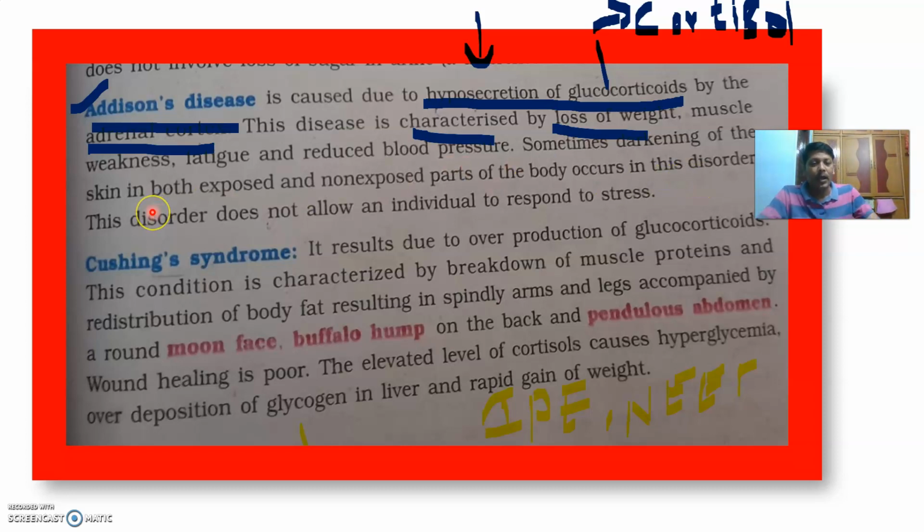It does not allow the individual to respond to stress. Okay, that's about Addison's disease and Cushing's syndrome.